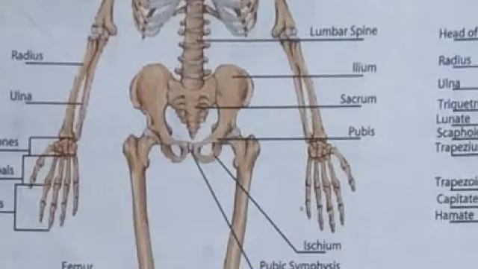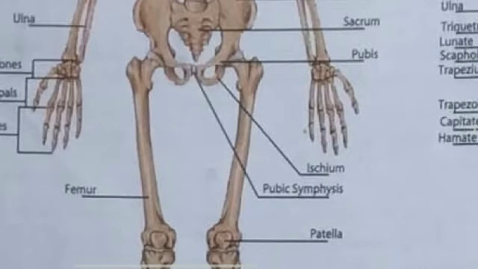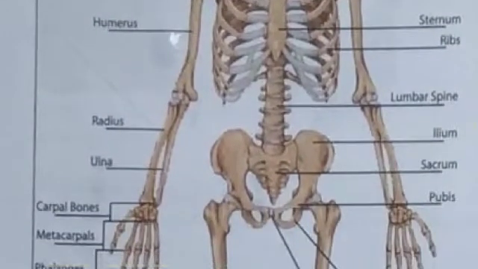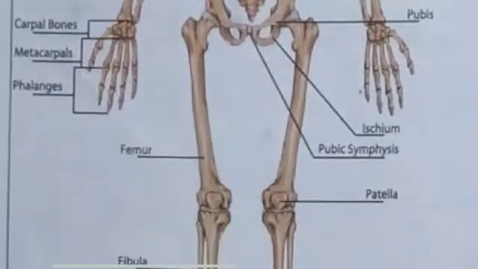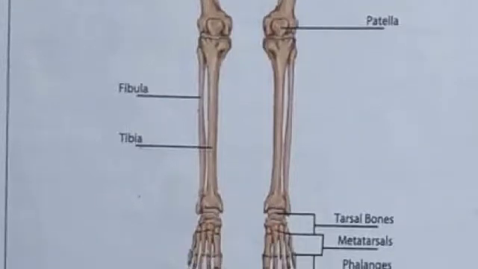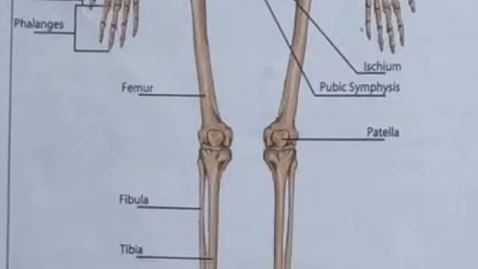This is the pelvic bone, two pelvic bones, and the pubis or pubic bone. Here is the longest bone, called the femur. The hand bones are called humerus and radio-ulna because both are joined. And this is the femur and tibia-fibula. Tibia and fibula are another two bones joined together. One is the tibia and the thinner one is the fibula, and we call them tibia-fibula jointly. The upper bone is the femur, and these are the joints.